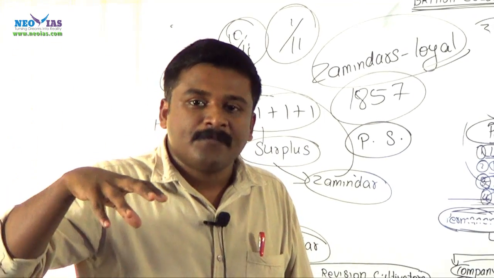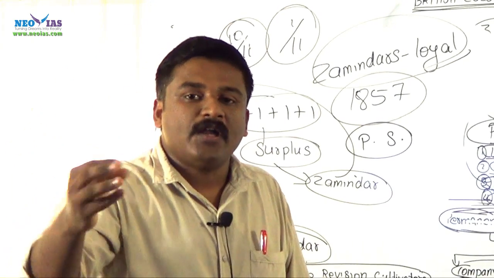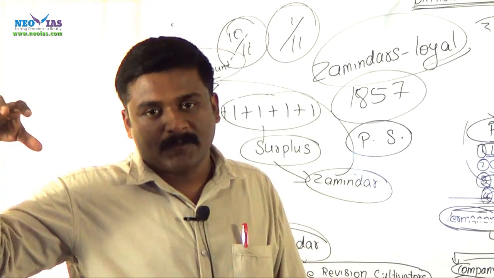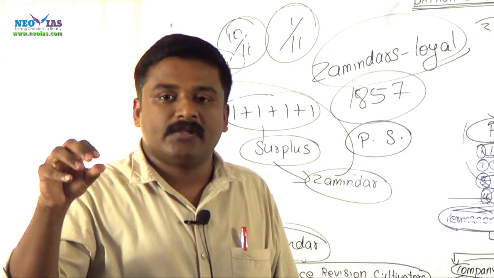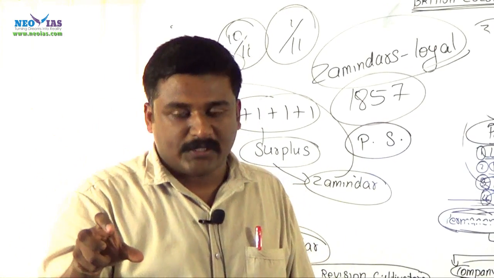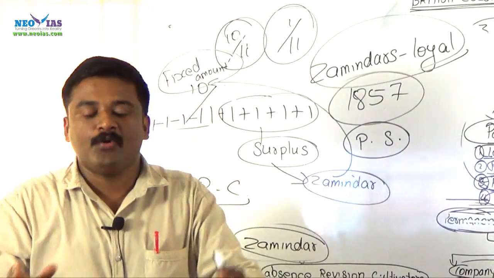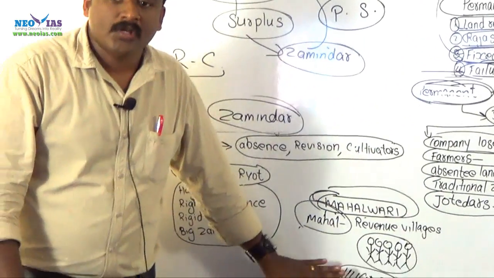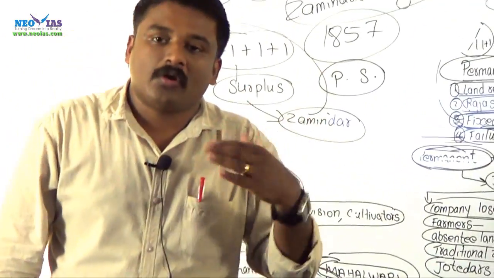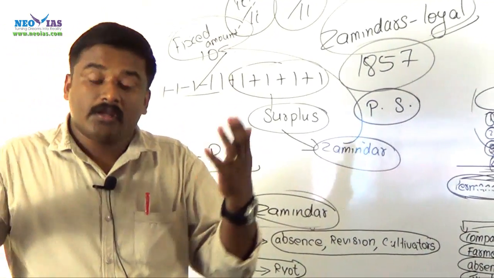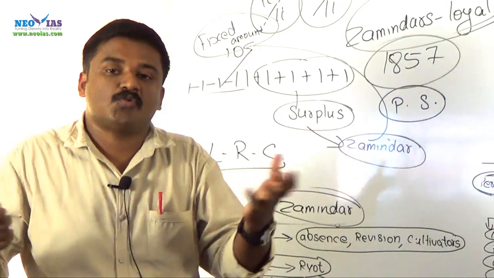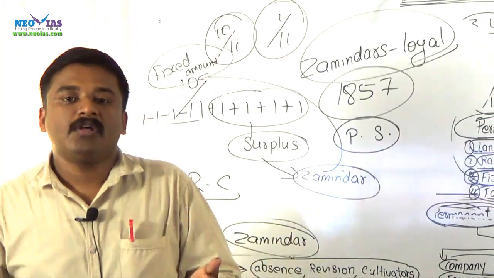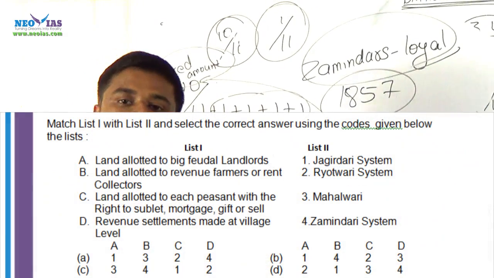A joint ownership concept is introduced under the Mahalwari system. Multiple revenue villages are there, and the collection and payment of the revenue from the villages is the joint responsibility of the entire villages. Village heads and village councils will be there, and it is their joint responsibility to collect the revenue and pay it to the government. But again, this system was a failure, because here also they imposed heavy, excessive, arbitrary taxes upon the peasantry. That is why the people were unable to pay on time. Due to their failure, their land was seized, or they were evicted from their land.